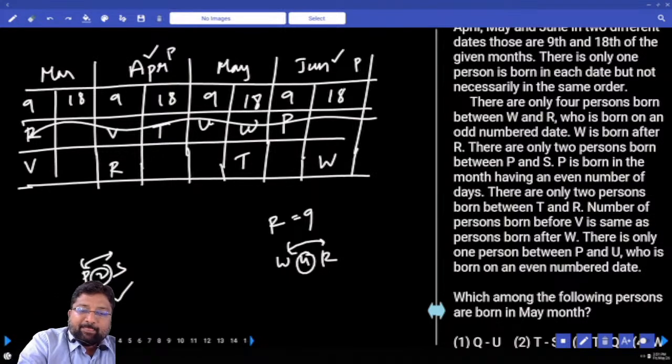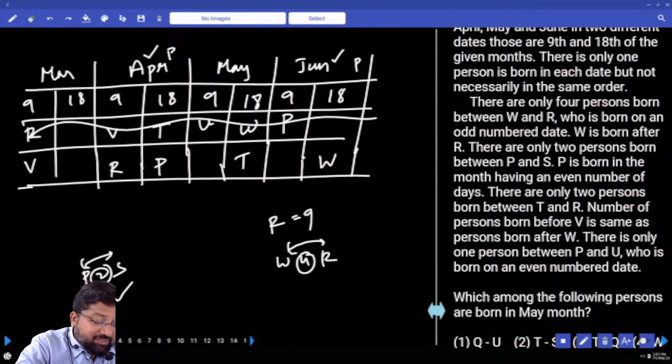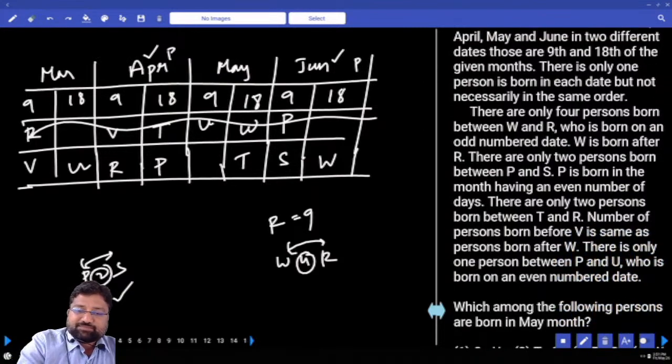Understood? Second, if I put P here, will I get the answer? U was born on an even number date. So this is U. 2 persons between P and S. Who is left out here? 1 person who is left out. Who is he?